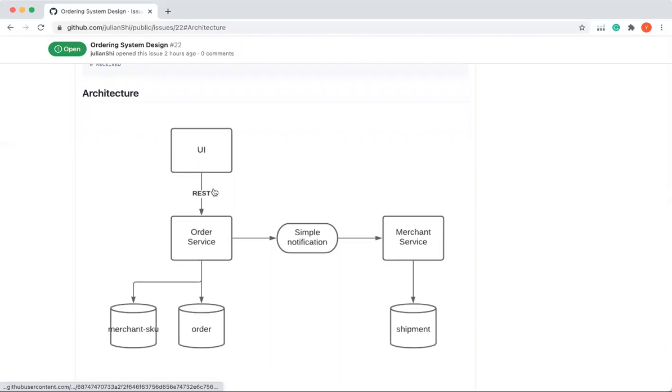The architecture looks like this. The UI is what our customer sees. It sends the REST API to the order service. The order service can be written in Spring Cloud, and it's stateless. All the status is persisted in the database. Let's say the order status is in the order table.